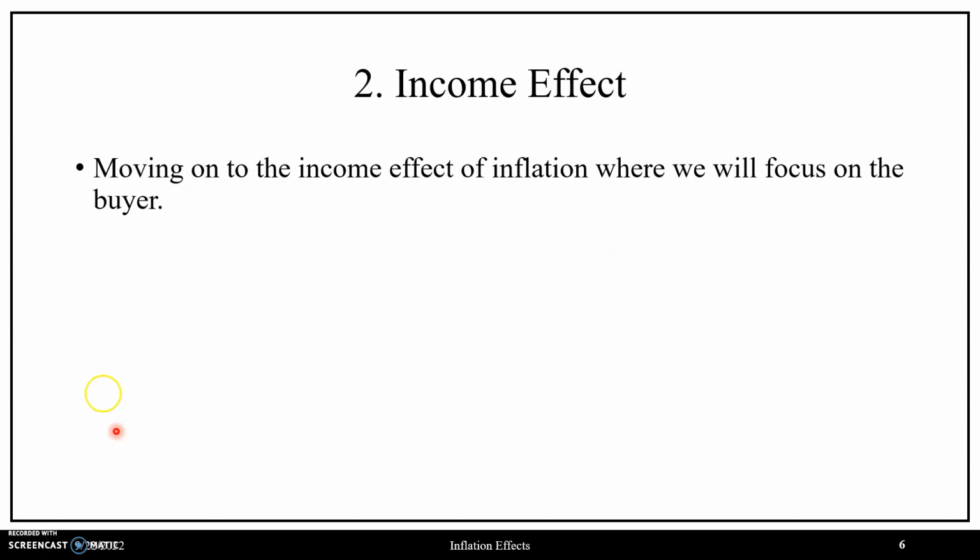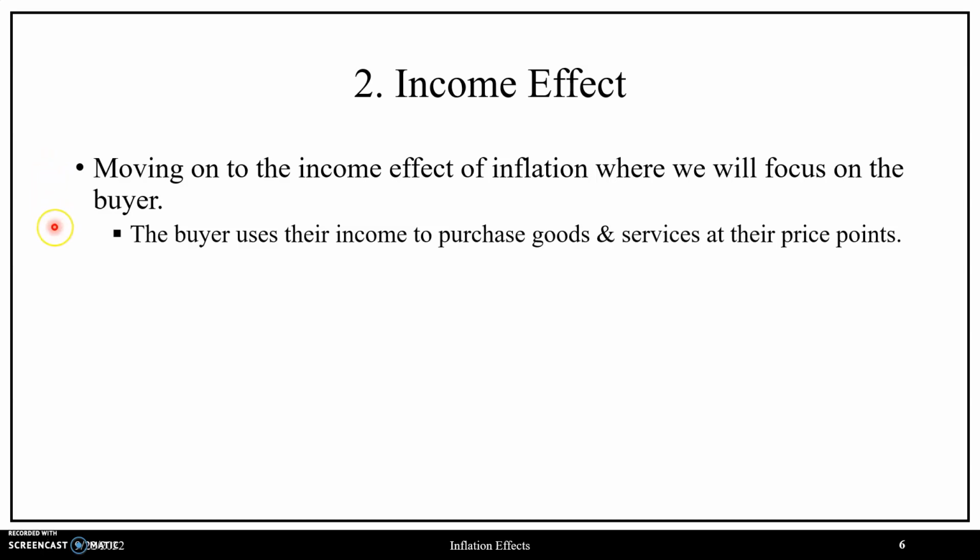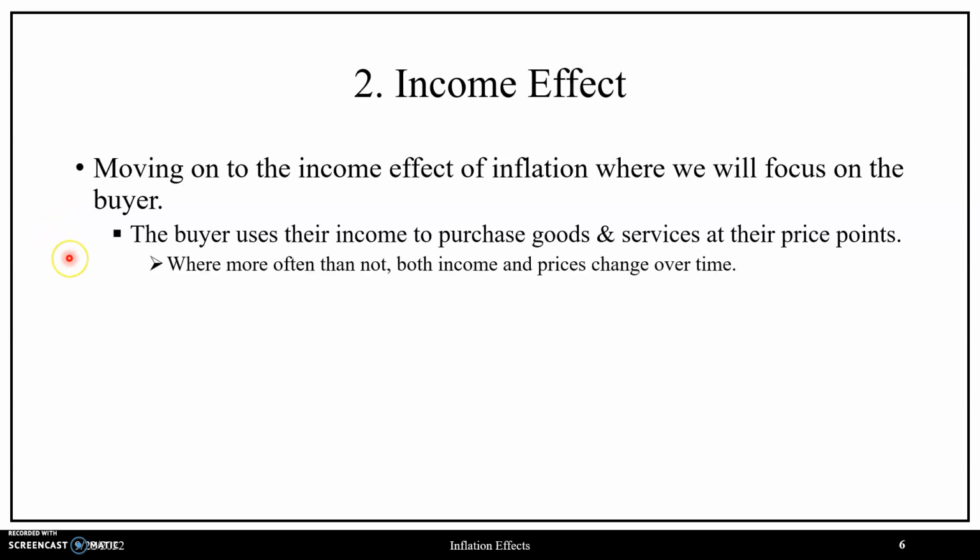Now, proceeding on to our second micro-level effect of inflation, we have the income effect of inflation, in which we will focus on the buyer, where the buyer uses their income to purchase these goods and services at their corresponding price points, where in this case, more often than not, both income and prices will change over time.